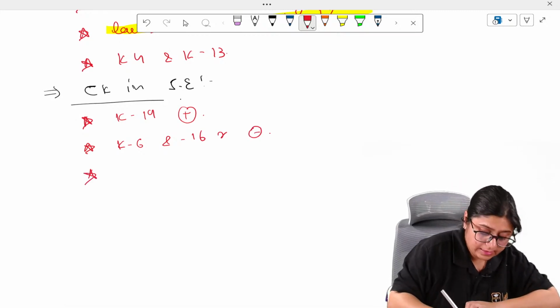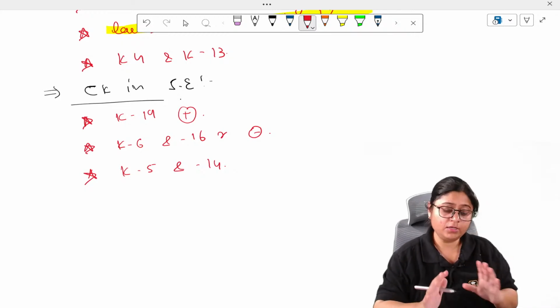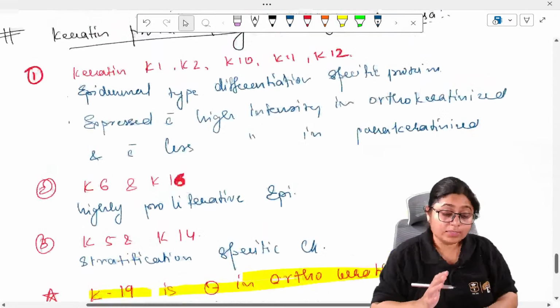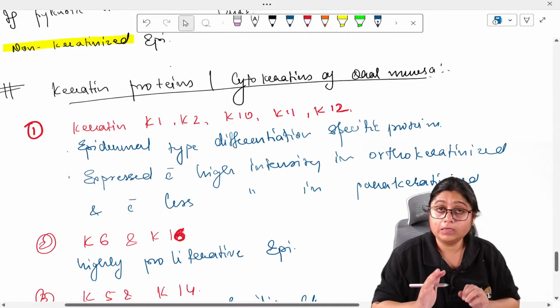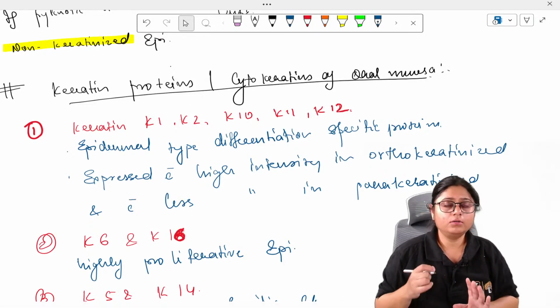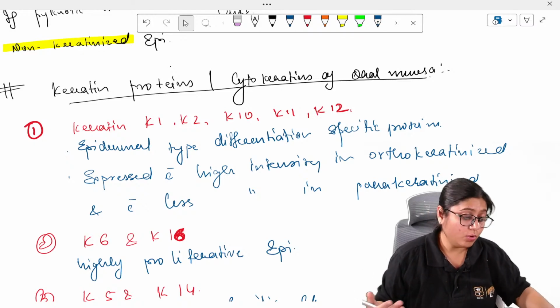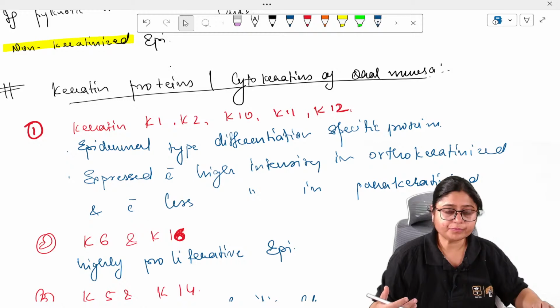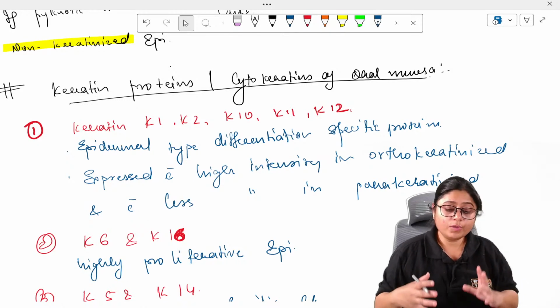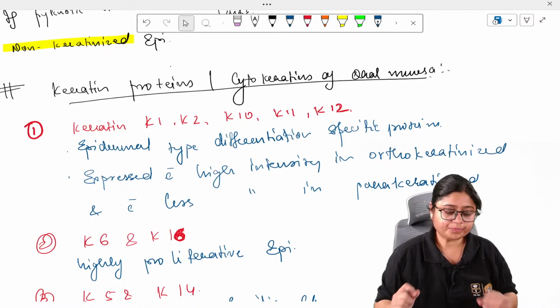It has K5 and 14. These are stratification specific proteins which are present in junctional epithelium. So this is about cytokeratins in oral epithelium. Though difficult to understand, guys, please write it down somewhere and try to learn it. Okay, so this was about the oral epithelium.